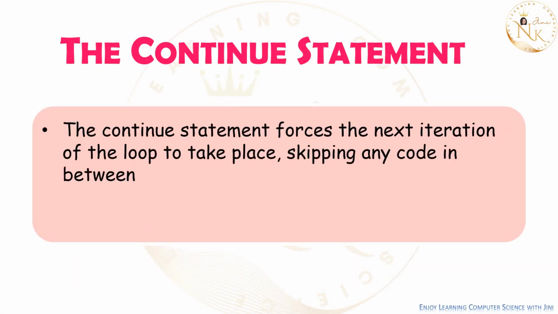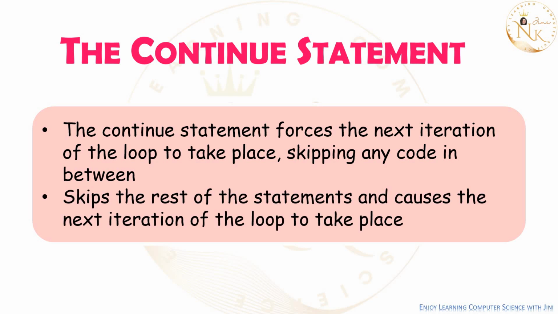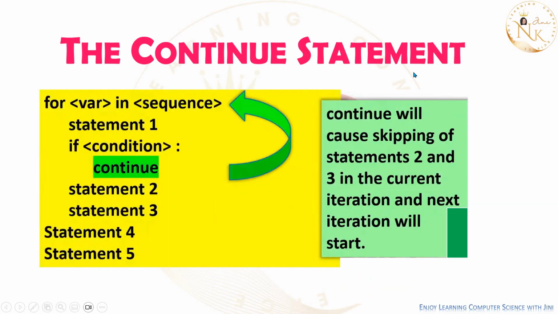Next one, the continue statement. The continue statement will not come out of the loop, but it forces the next iteration of the loop to take place. That means the current iteration will not execute, and the next iteration will start executing. Okay. It skips the rest of the statements and causes the next iteration of the loop to take place. You can see here, for variable in sequence, if condition. So, continue means that for that particular variable, it skips and will go to the next iteration.